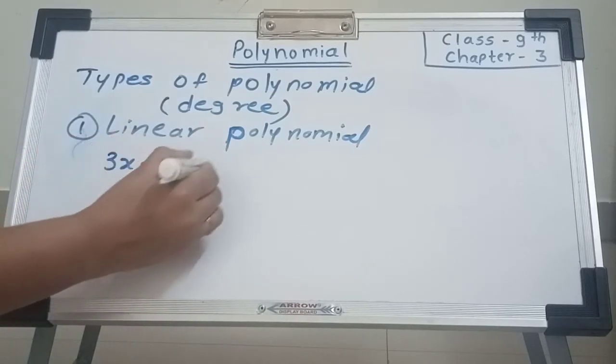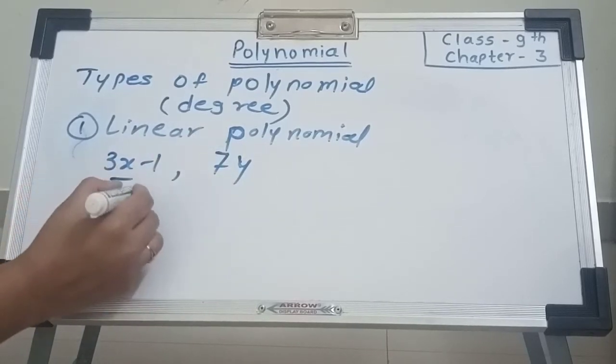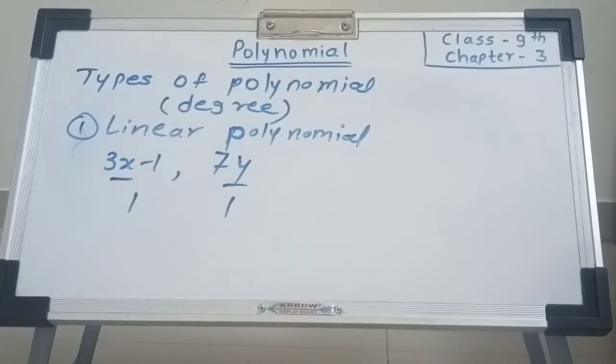3x minus 1, 7y. Here the degree of this polynomial is 1, the degree of this polynomial is 1. Hence when the degree of the polynomial is 1, it's called a linear polynomial. Here the degree is 1 and the polynomial is in only one variable.